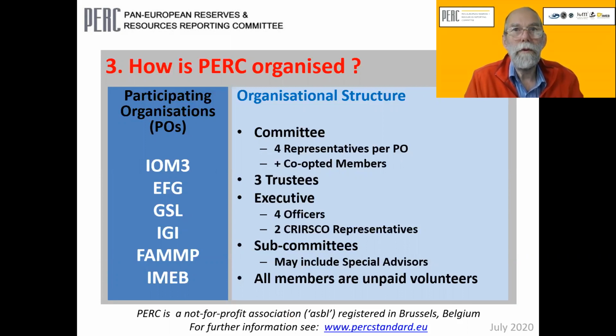Each of these participating organizations has the right to nominate members to PERC. So in terms of organizational structure, PERC consists of the following components. The most important component is the main committee, which is referred to as PERC, to which each participating organization is allowed to nominate up to 4 representatives. Additional members can be co-opted onto the main committee to provide input on particular topics, and in some cases this is used as a step towards adding new member organizations.